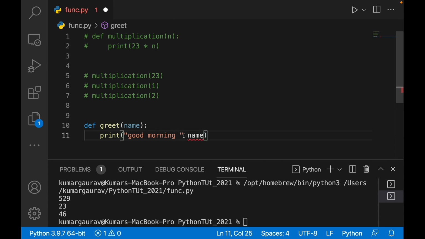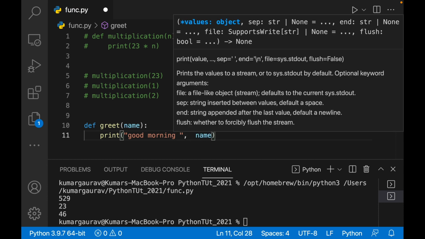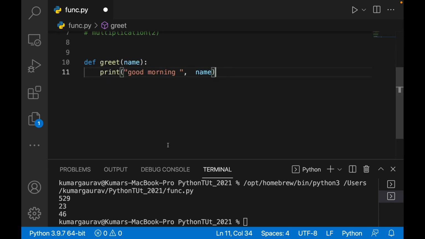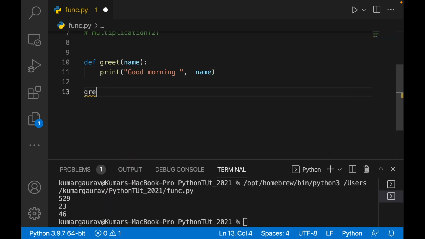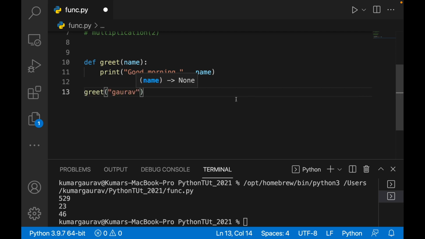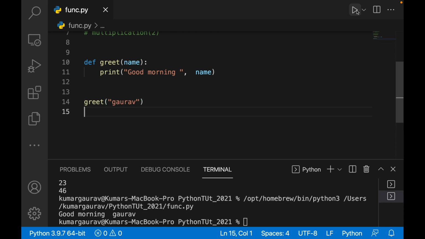I'll give a space over here. So now this is a greet function which takes an argument as name and greets that person good morning followed by his name. If I want to greet, I'll write greet Gaurav. So it will print good morning Gaurav.